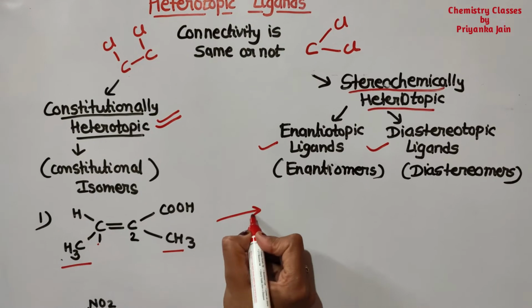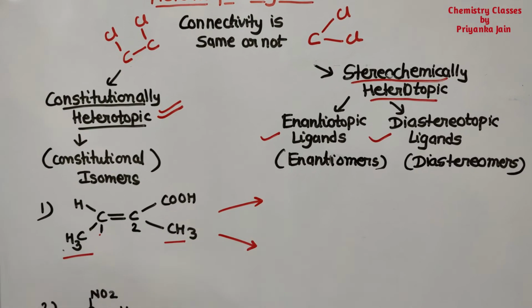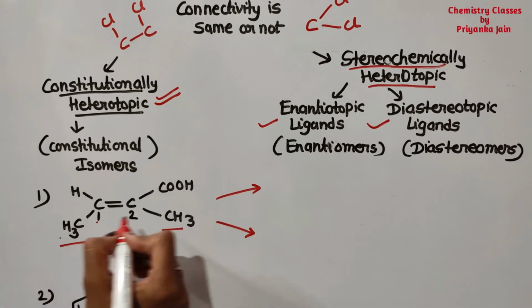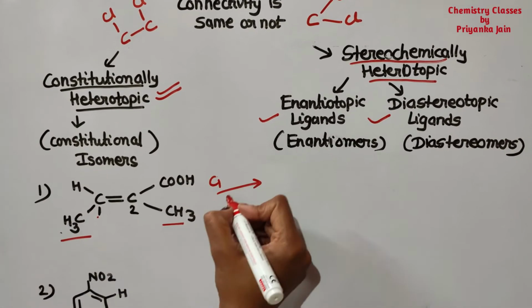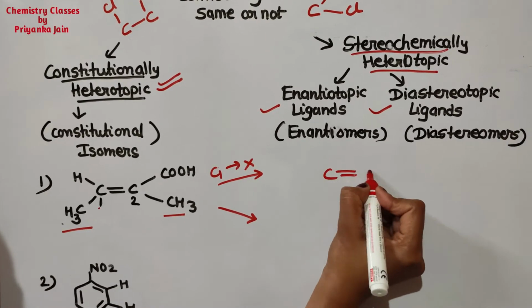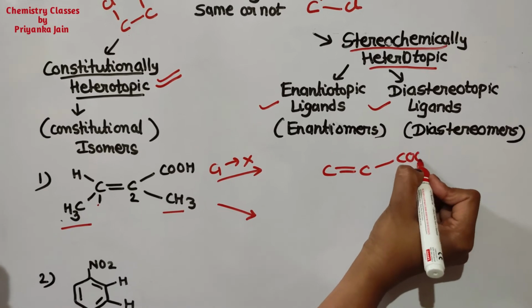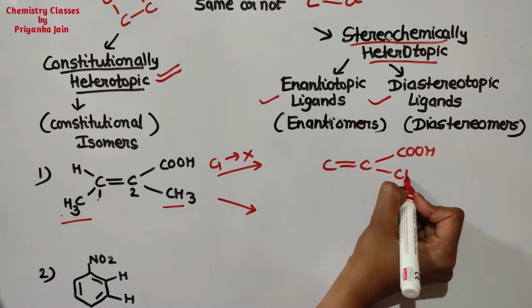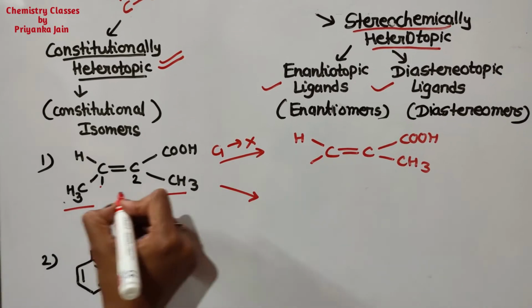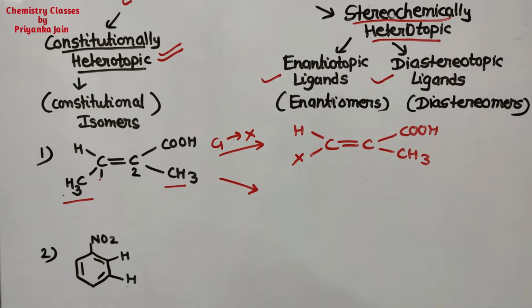If we replace them by two different groups, firstly I am replacing this ligand of the C1 carbon atom by the X group. So what are we getting? Here we have to replace it by X in this manner.